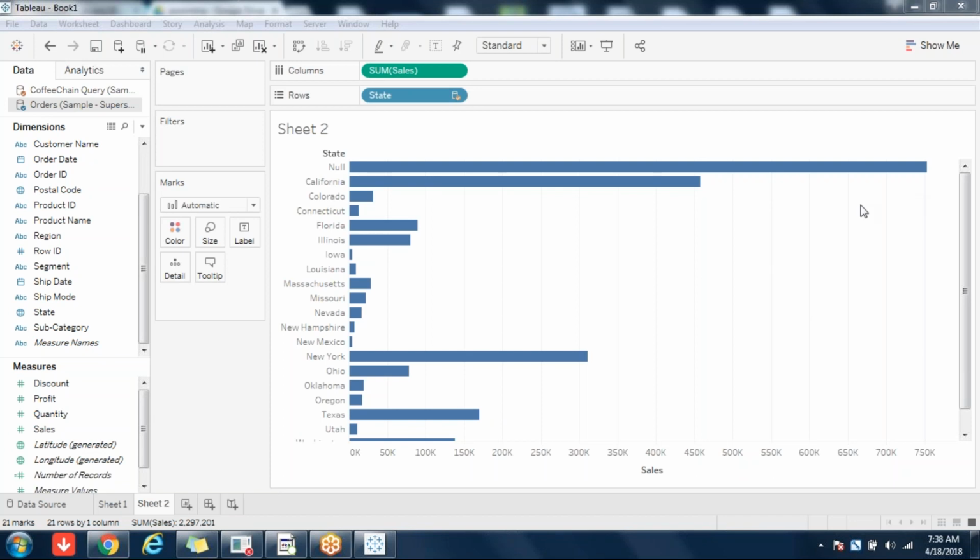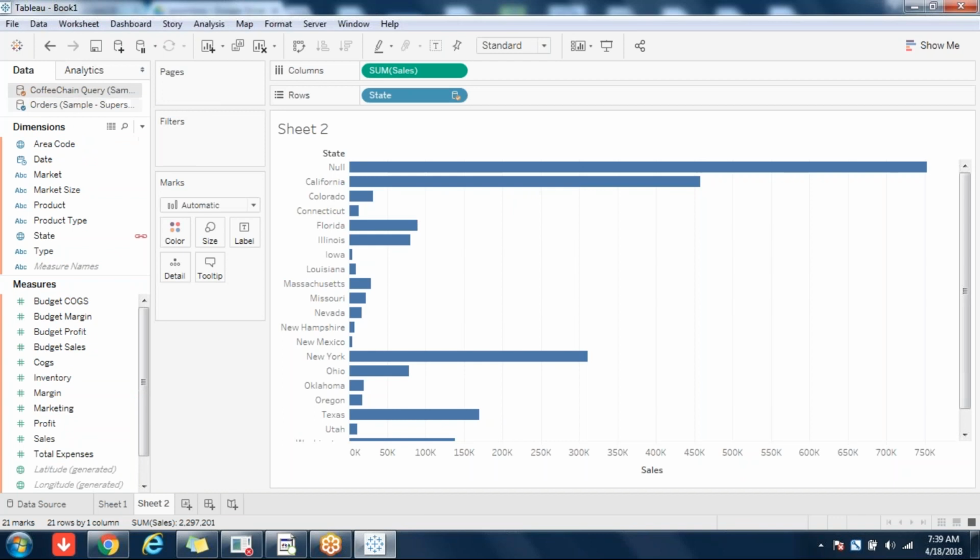Okay, no idea. As I showed you at the starting, there are more states in Superstore. When I double clicked on that sales data, I got all the sales from orders Superstore. But from coffee chain, I pulled in state. But the number of states are less in coffee chain. Correct? The number of states are less in coffee chain.